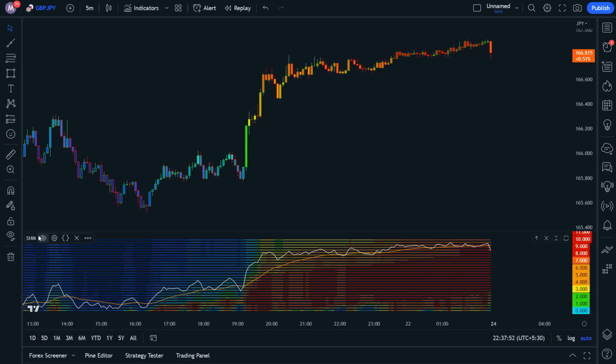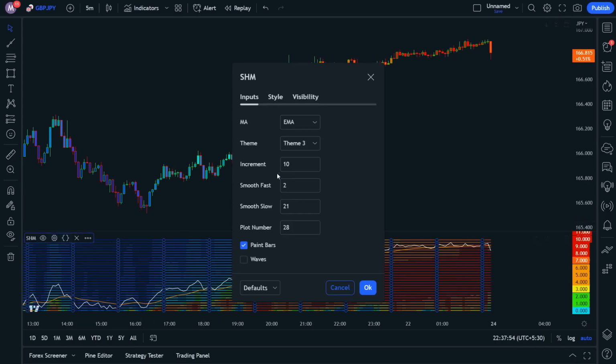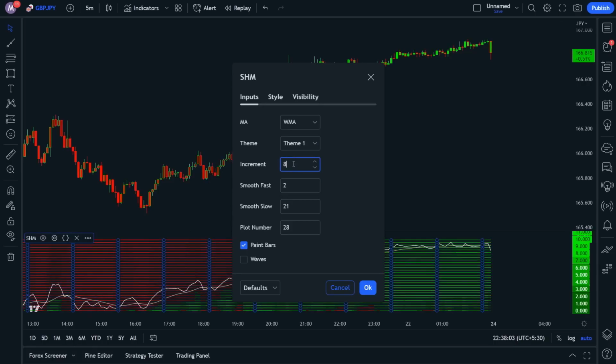Now, let's tweak the settings to make sure we're getting the most accurate signals possible. Change the moving average from EMA to WMA, and choose theme 1 for a clean and easy to read display. Next, adjust the increment from 10 to 8, the smooth fast length from 2 to 7, and the smooth slow length from 21 to 26. Finally, change the plot number from 28 to 25.